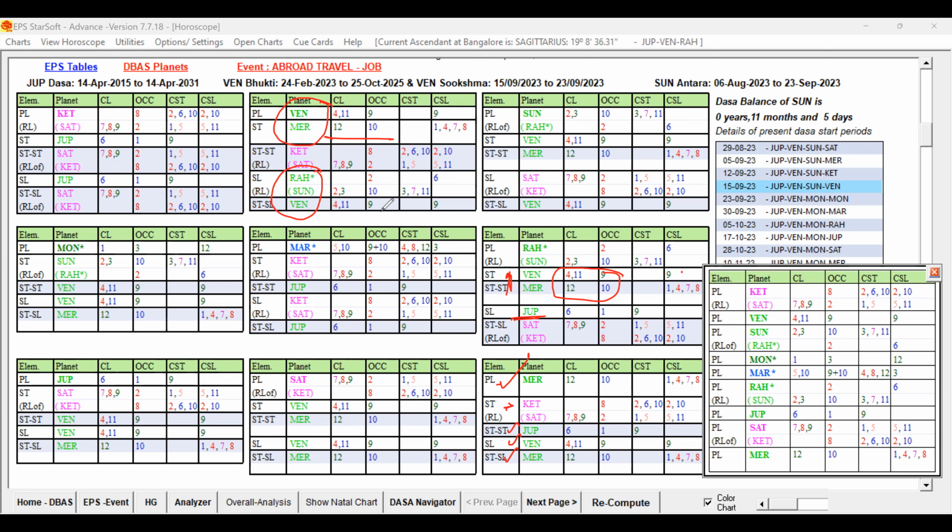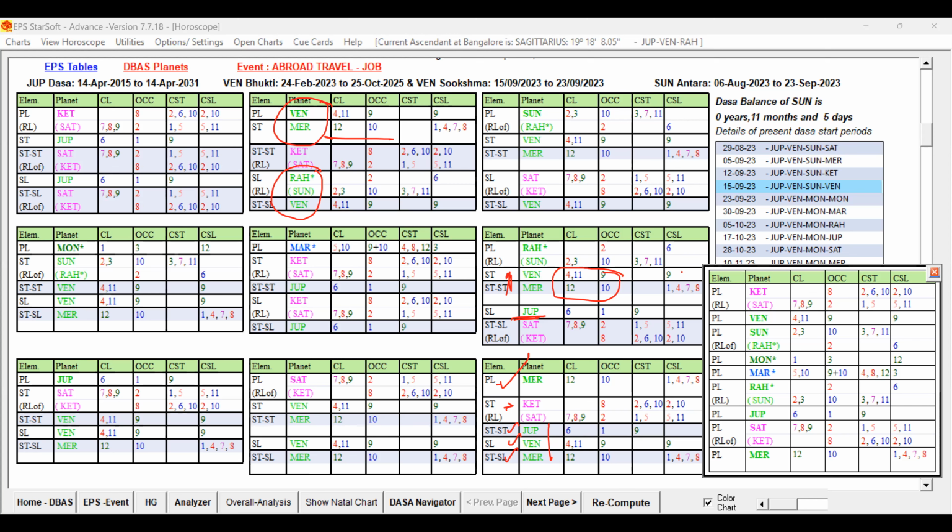Please understand, it is not just because the star lord is Venus; Mercury as star lord will act in support under Venus. No, Venus is having some weakness. But even though it is the star lord for Venus, Mercury has some weakness at the star lord, and if the second-level planet or the sub lord planet is not favorable, even Mercury would not have given. You understand? So the key planets of the Buddhi Lord should play a role, and the other key planets should also favor that planet. That way, that native traveled abroad during that period.